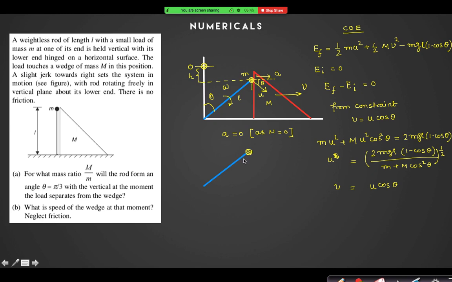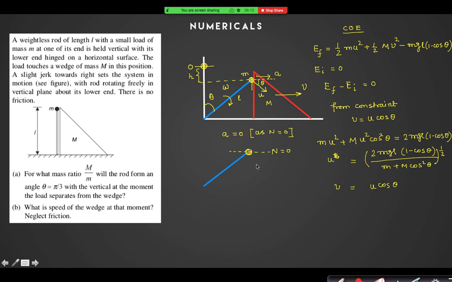So mg and reaction force are there, right? But there should not be any force along this line. Yes or no? Yes, sir. Along this line the normal reaction is zero.